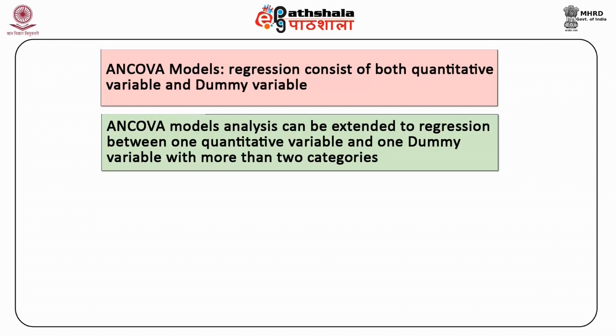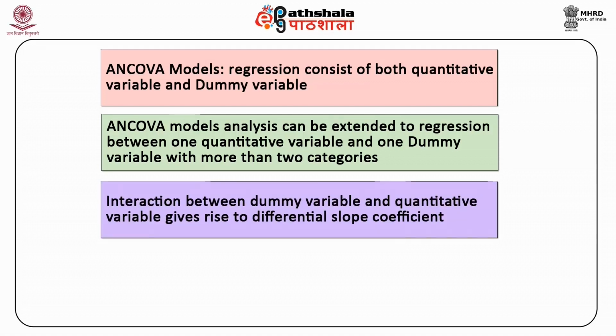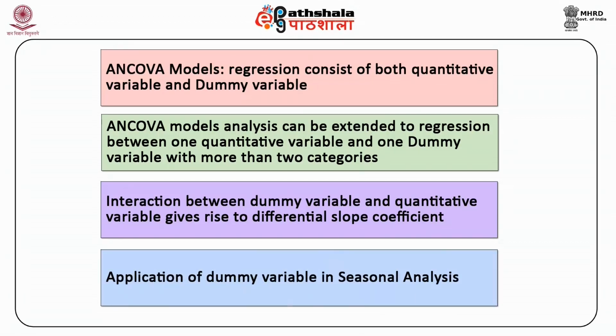Then such an interaction between dummy variable and quantitative variable gives rise to the crucial concept of differential slope coefficient. Finally, we saw an important application of dummy variable in seasonal analysis.